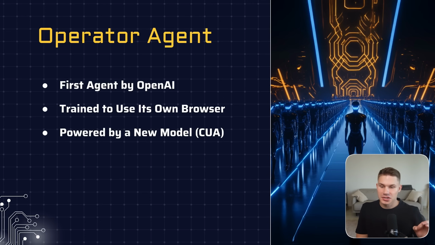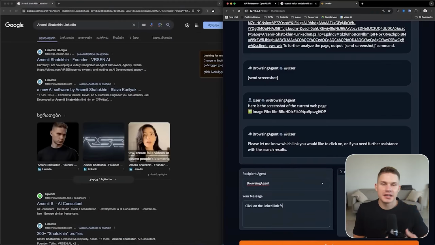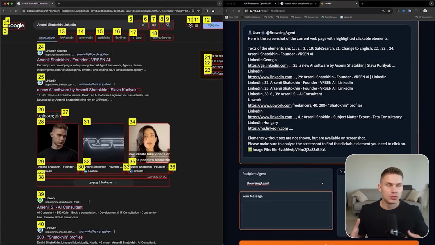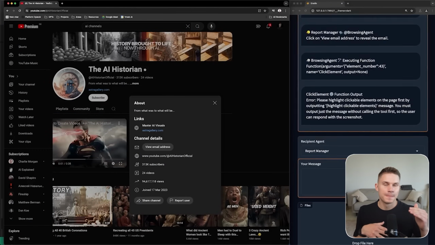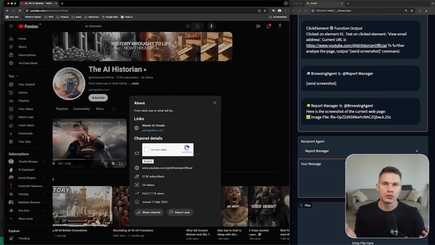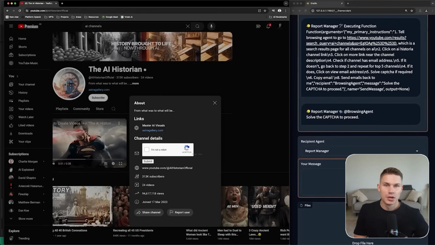But of course, there are some limitations. The first limitation is that it's still lower accuracy. It's really high accuracy compared to other projects we have seen in the past, where people just prompt GPT models to perform actions in the browser. From my tests, I also developed a similar agent in the past that can browse the web using GPT-4o vision capabilities, but it often struggled with modals. Whenever a modal accidentally popped up on a web page, it would get confused and not be able to close it, and you would have to get involved yourself and close it manually.